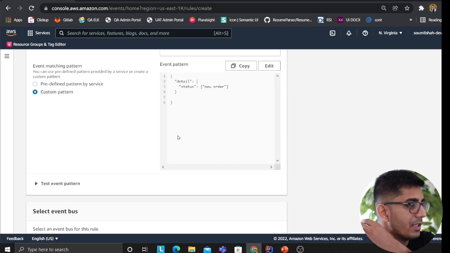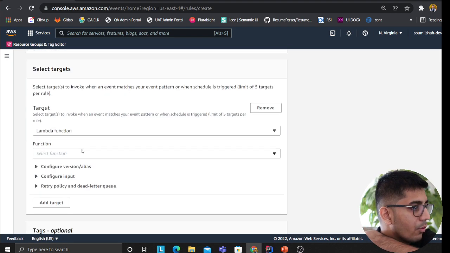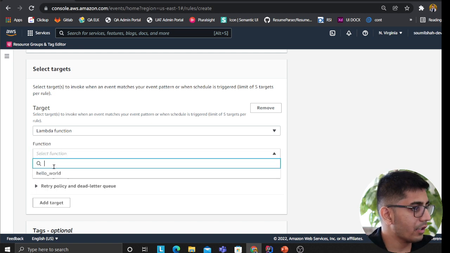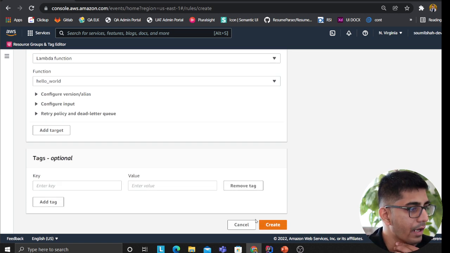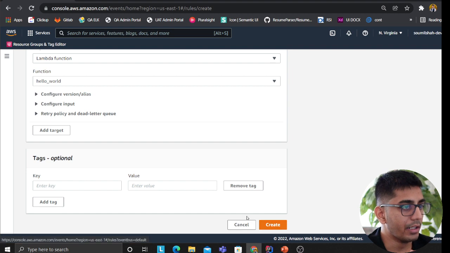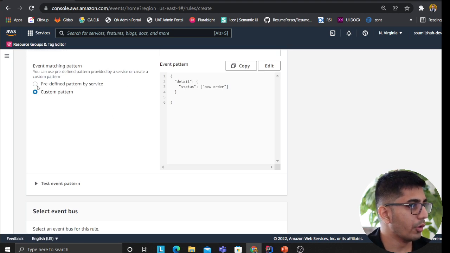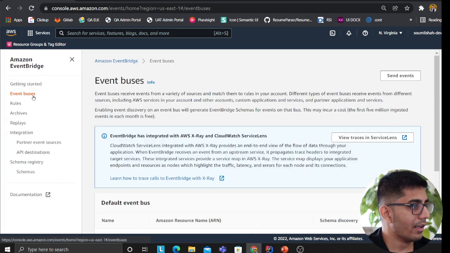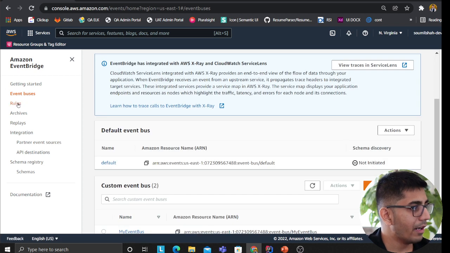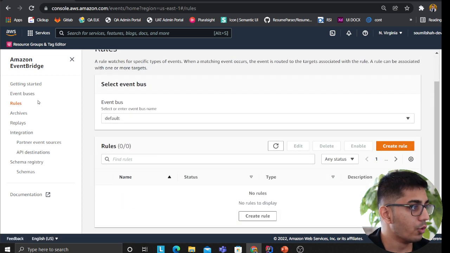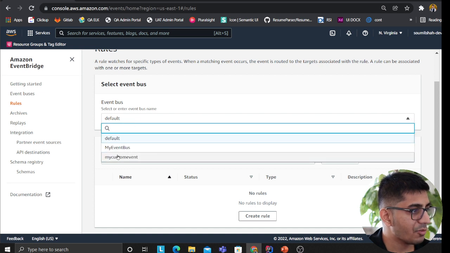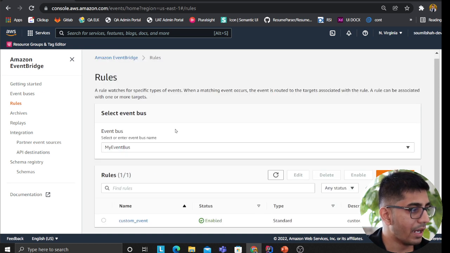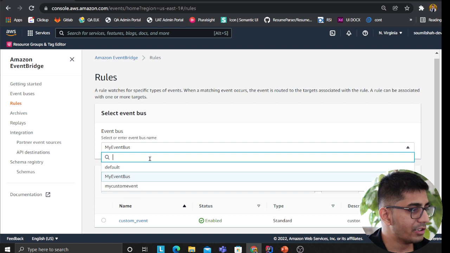So my rule has been saved. Now I want to attach a trigger. For my Lambda function, I can attach the hello world trigger and then click on create. I've already done that, but I'm just walking over the steps. Now once you have done that, you have an event bus, and then you have rules, right? Let me see, I already have a rule. So that's my rule that I've already created, called my event. And this is the one that we created.